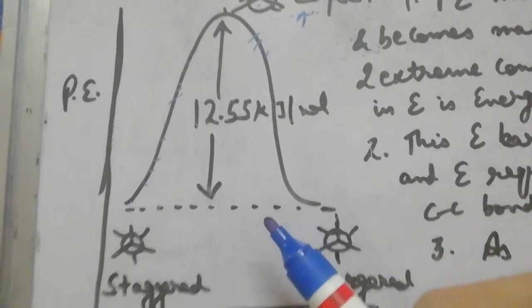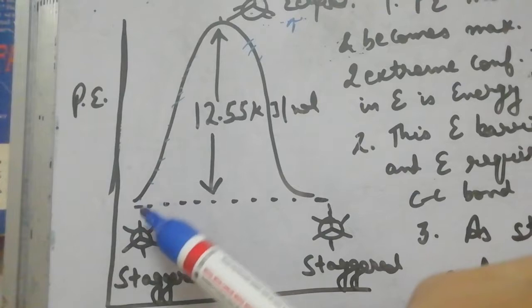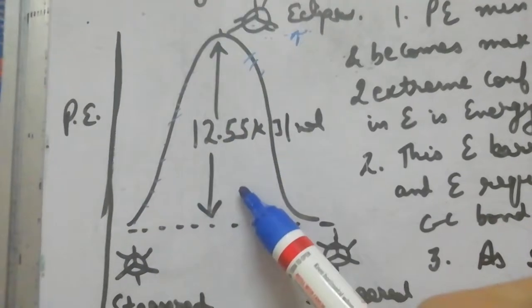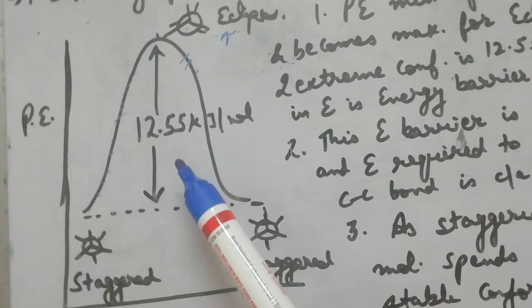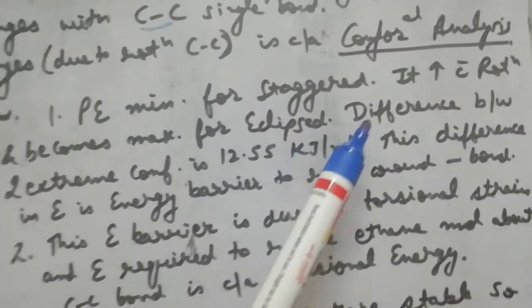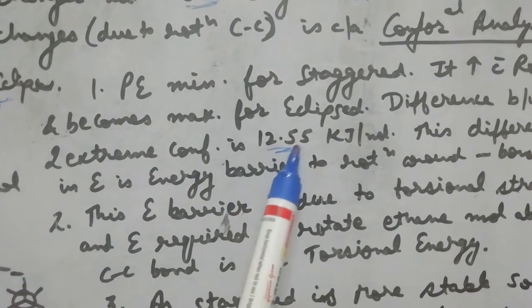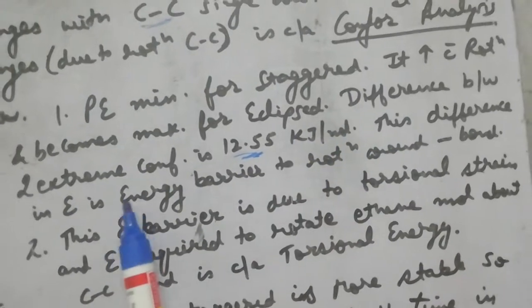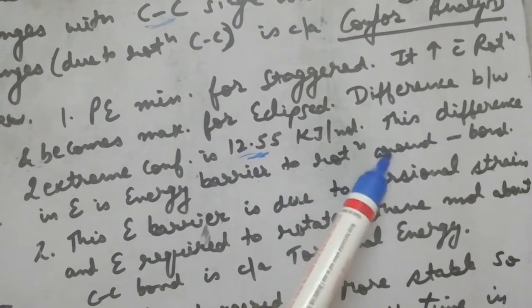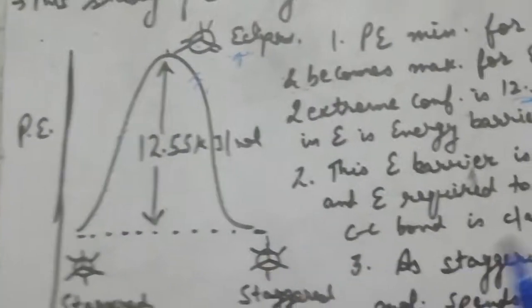So this is the diagram of the potential energy of conformations of ethane, and the difference between the staggered and eclipsed conformation is 12.55 kilojoules per mole. There are some important points about this graph: potential energy is minimum for the staggered and it becomes maximum for the eclipsed conformation. The difference between the 2 extreme conformations, staggered and eclipsed, is 12.55 kilojoules per mole. This difference in energy is the energy barrier to rotation around a single bond. This is the energy barrier which represents the energy difference between the 2 extreme conformations.